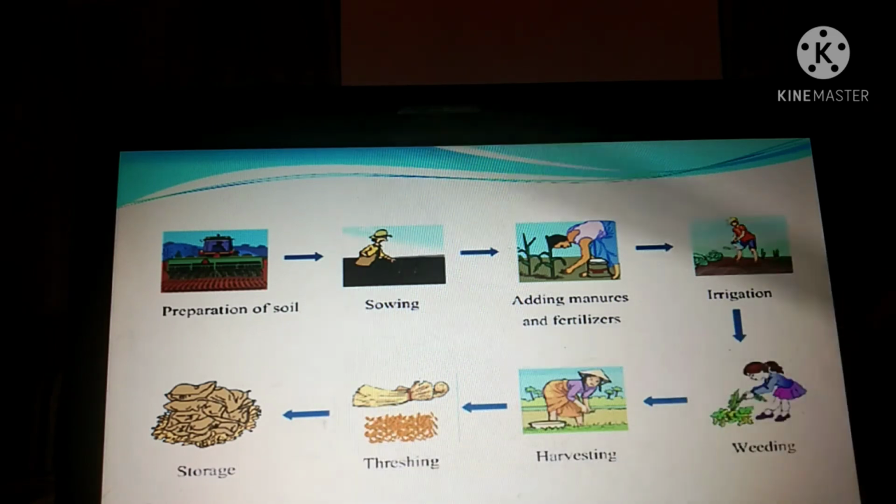And after that, storage. You have to store it in bags, and you have to store it in huge storage areas. So these are the various steps. In the coming slides, we will go through each and every step one by one. In the exam, these steps might come for you to describe also, so you should have a clear idea about it. So this is for now, we'll study the further things in the coming slides. Thank you.